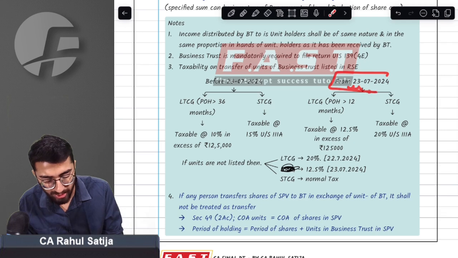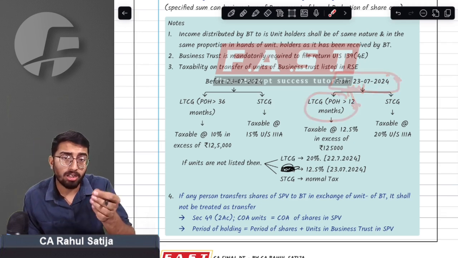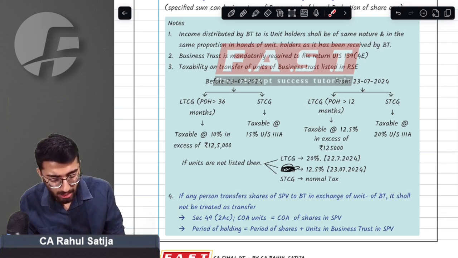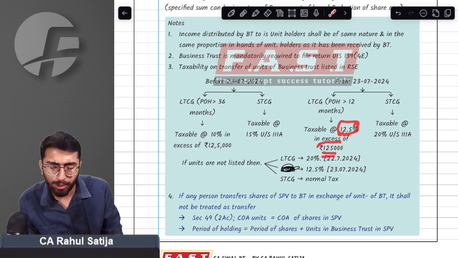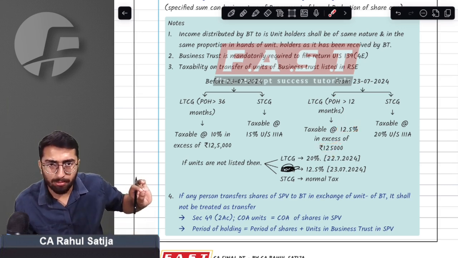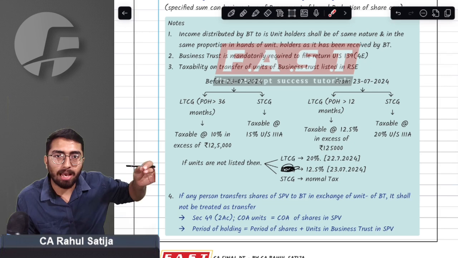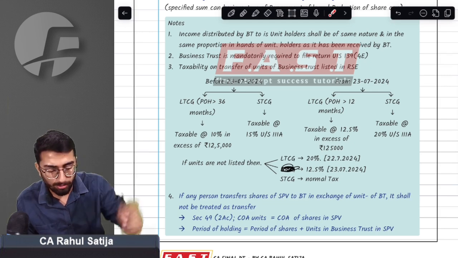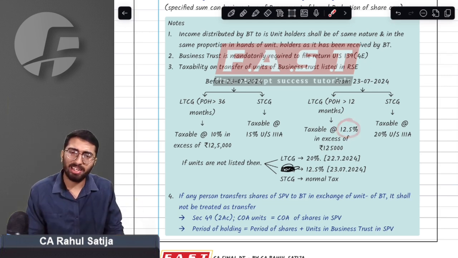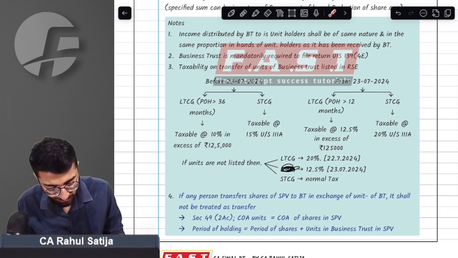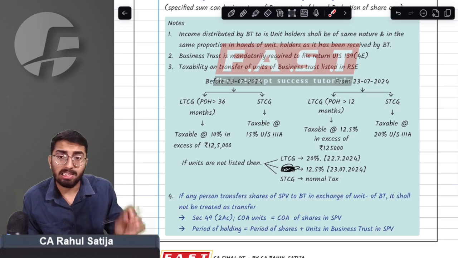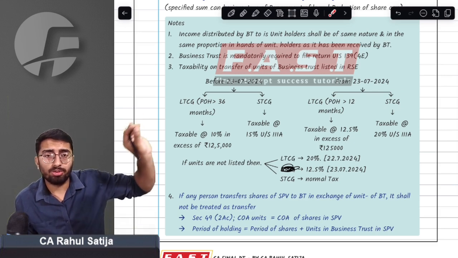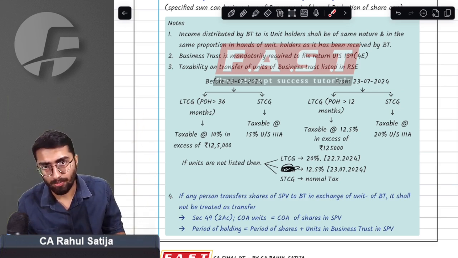With effect from 23rd July 2024, the period of holding has been changed to 12 months. Now, if you hold such units for more than 12 months, you will be taxed at the rate of 12.5% in excess of 1.25 lakh. This 1.25 lakh limit is the same, but since the budget date has lapsed, the tax rate will increase, and you will be taxed at 12.5% since the units are listed. And short-term capital gain will be 20% under section 111A. This is the case for business trust units that are listed on a recognized stock exchange.